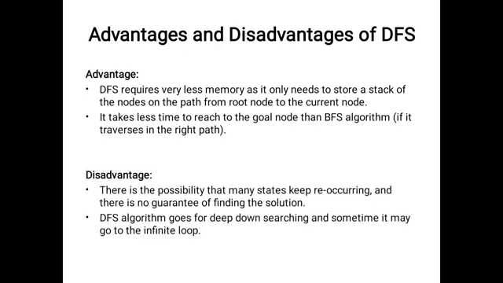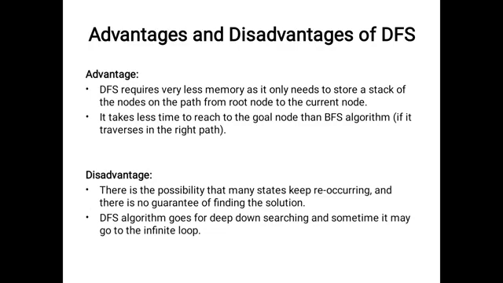Okay, so what are the disadvantages? Here also we have disadvantages. There is the possibility that many states keep reoccurring and there is no guarantee of finding the solution. Here we are applying the recursive function and we are applying backtracking. Maybe the node is missing somewhere.